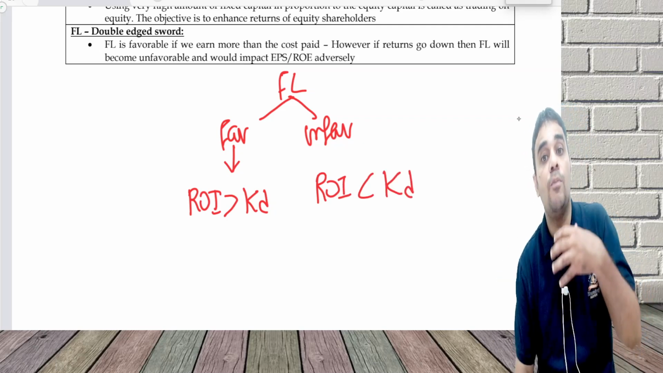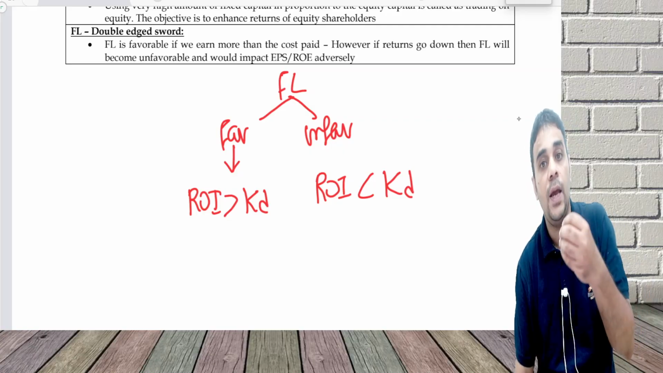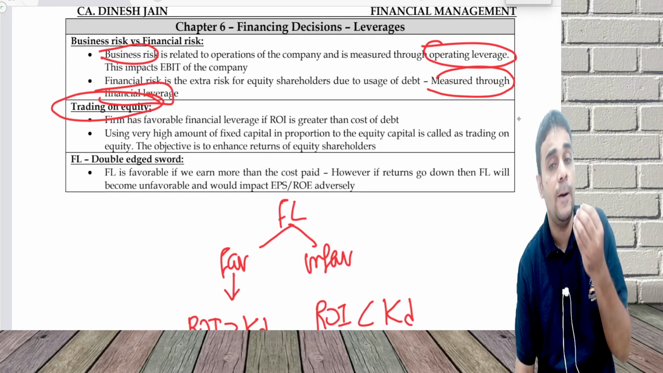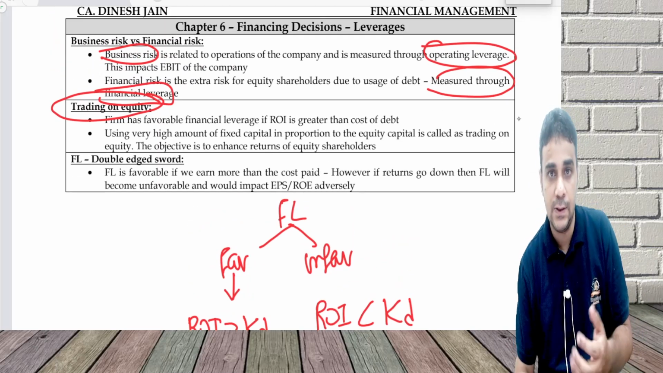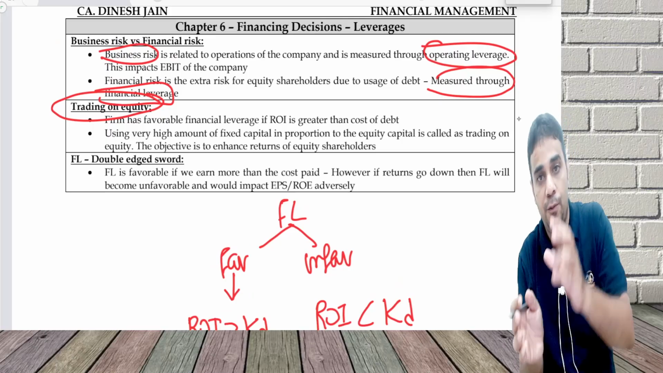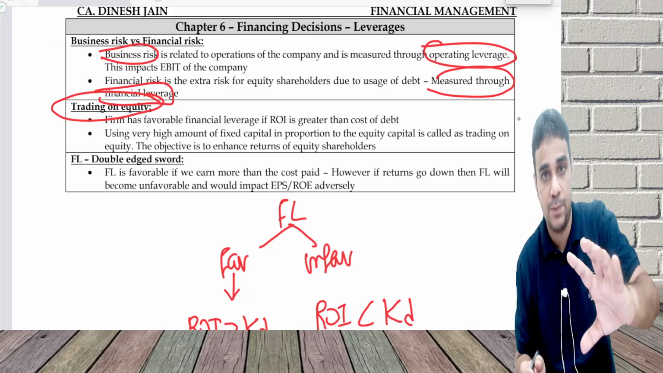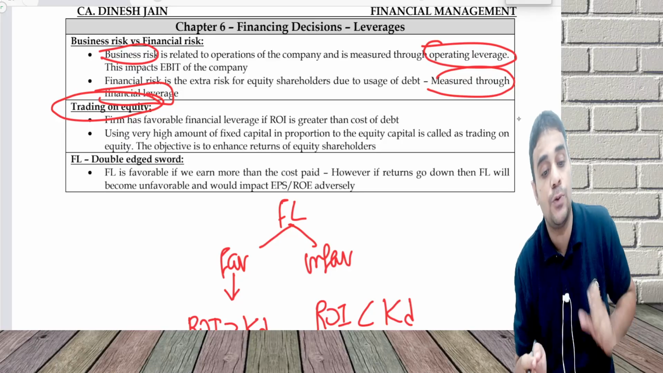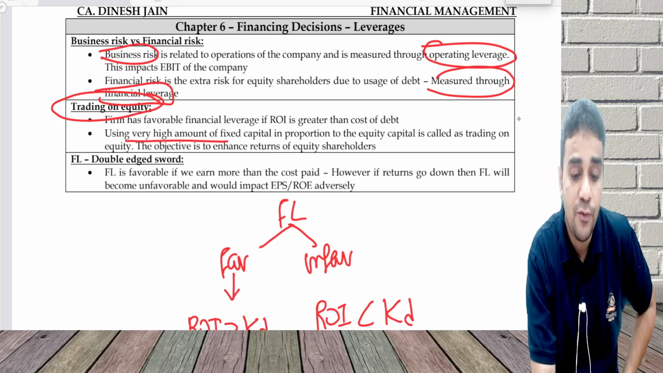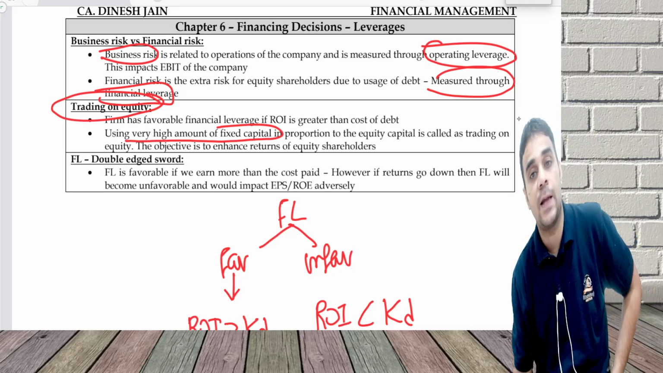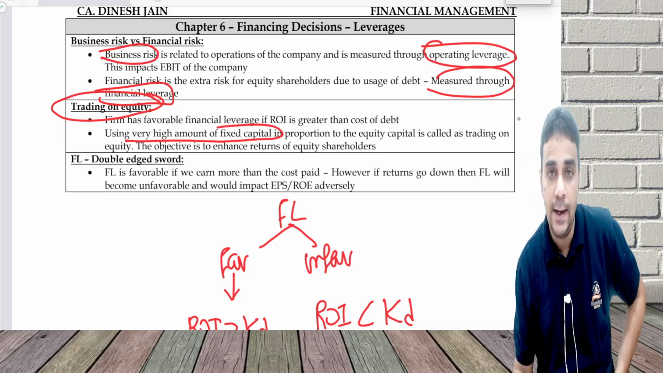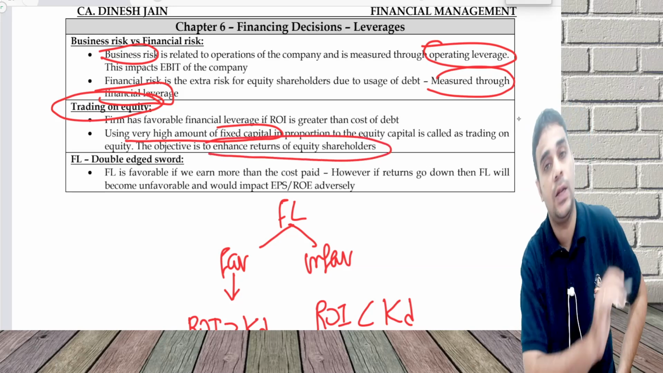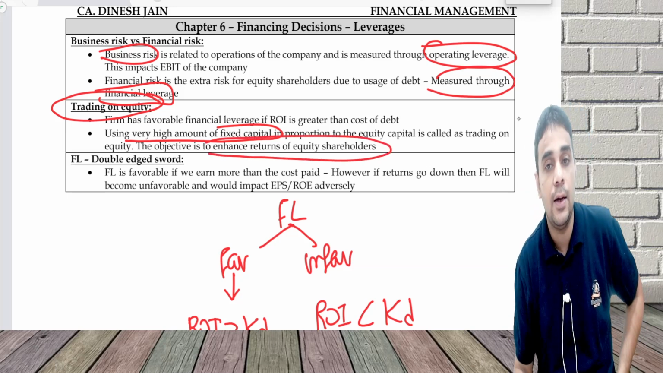If you are earning more return on the investment used in the business, what is investment? Debt plus equity plus preference. If you earn 15% on the entire investment, but to debt guys, you pay lesser. When you pay lesser, that excess goes to equity guy. So using very high amount of fixed capital, what is fixed capital? Debt and preference, is called as trading on equity. The objective is that I can increase the return for equity shareholder.